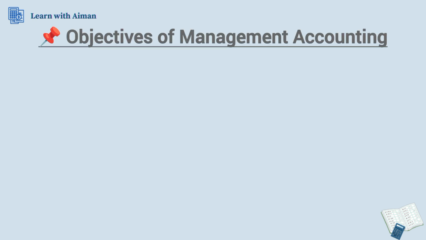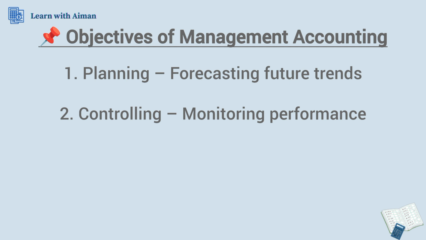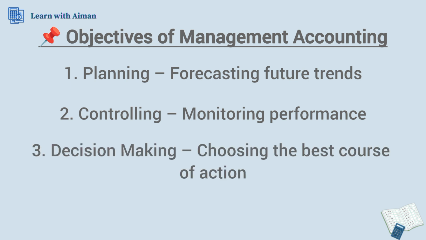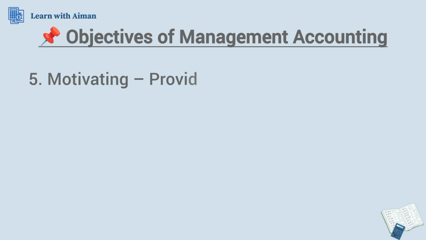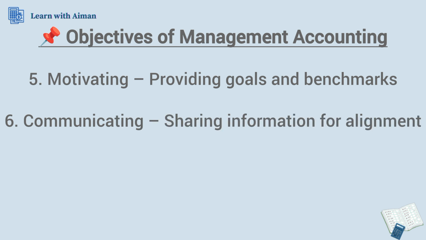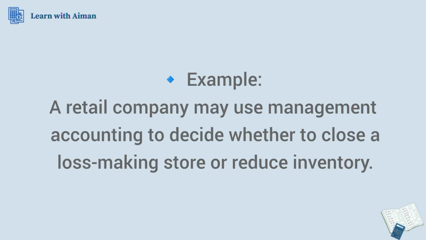So, objectives of management accounting. The main objectives of management accounting are as follows. First of all, we talk about planning, like forecasting for future trends, controlling for monitoring performance, decision making, choosing the best course of action, organizing or coordinating departments, motivating, providing goals and benchmarks, communicating, sharing information for alignment, and measuring performance, comparing actual versus planned. For example, a retail company may use management accounting to decide whether to close a loss-making store or reduce inventory.